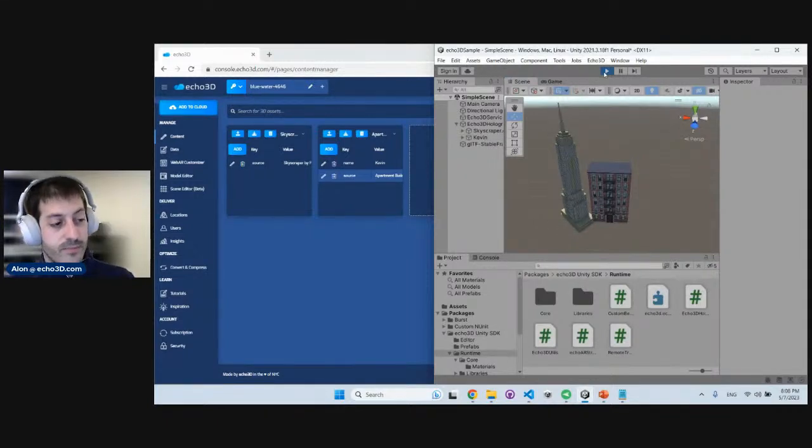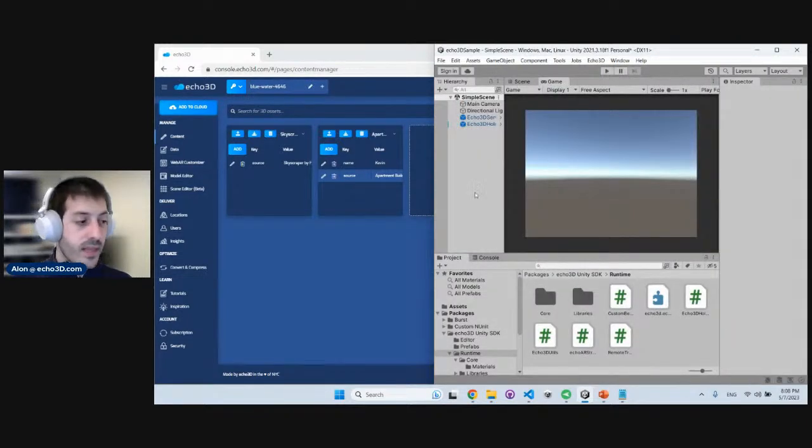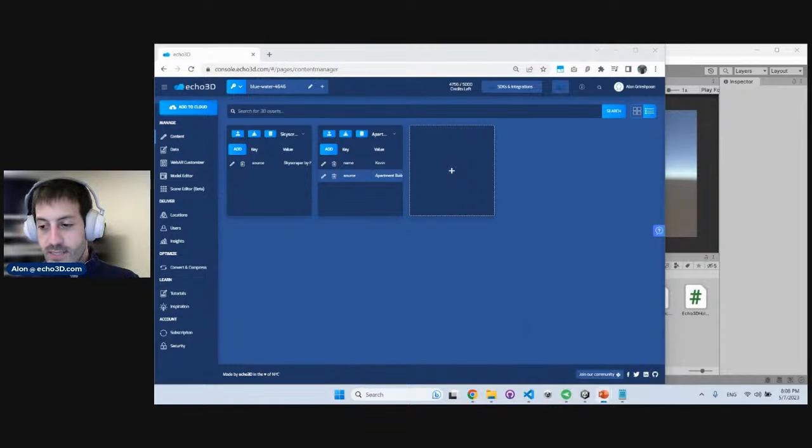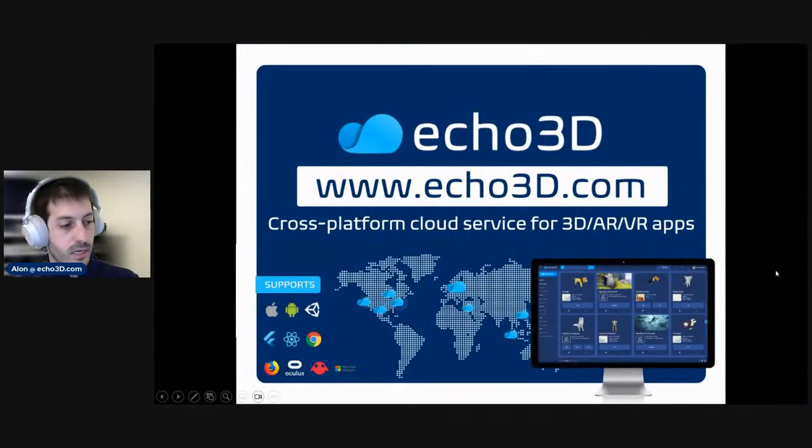So that was a quick, simple example of how to use Echo 3D with Unity. As I mentioned, it's a really powerful tool, and you should really start looking into game engines and 3D platforms to build really compelling applications like we saw in the inspiration page. Now, let's go back to our slides and review.